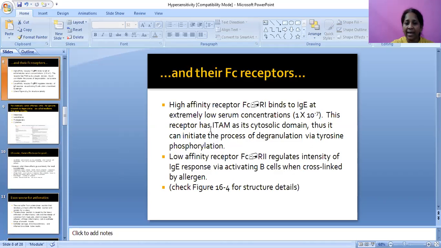This receptor has a cytosolic domain, thus it can initiate the process of degranulation via tyrosine phosphorylation. The low affinity receptor, Fc epsilon R2, regulates the intensity of the immunoglobulin E response via activating B cells when cross-linked by allergen.